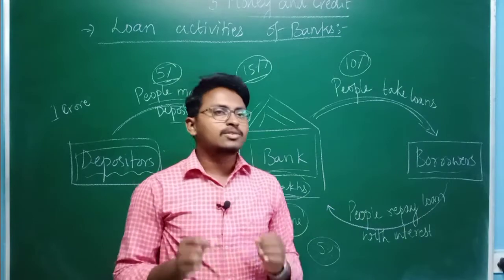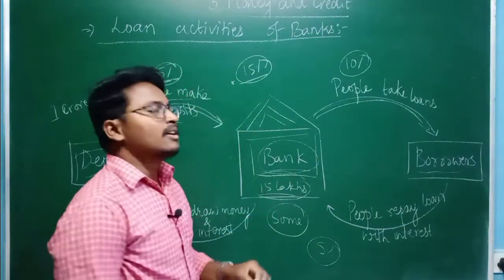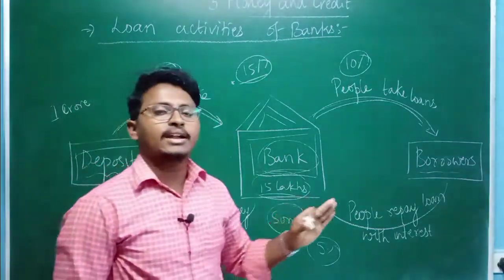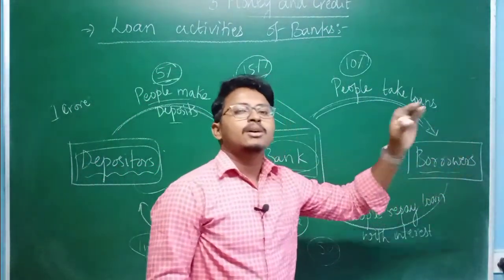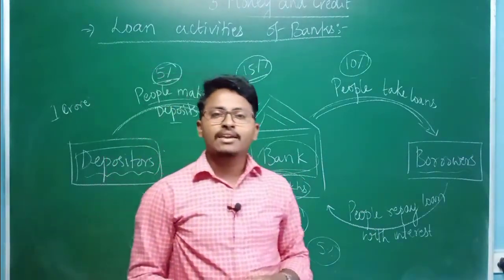So the banking system mainly operates on the difference between the interest paid to depositors and what is charged from borrowers. This is how the mechanism of banking works.